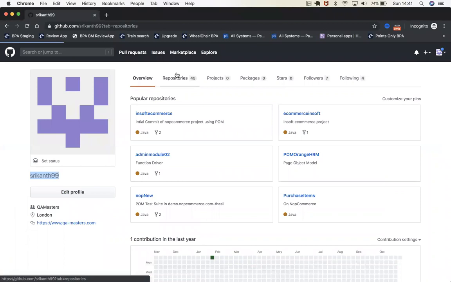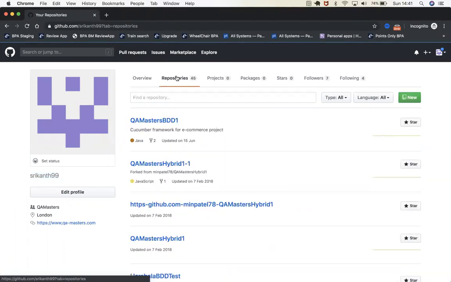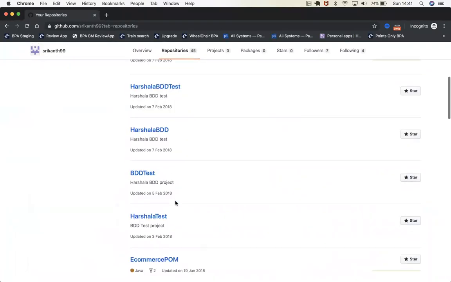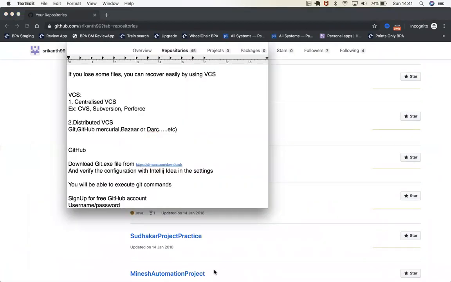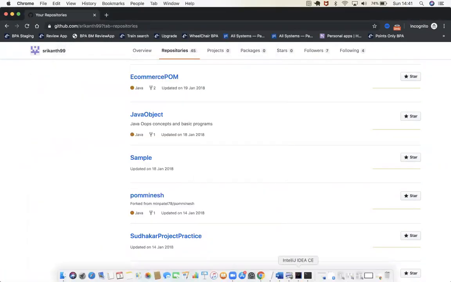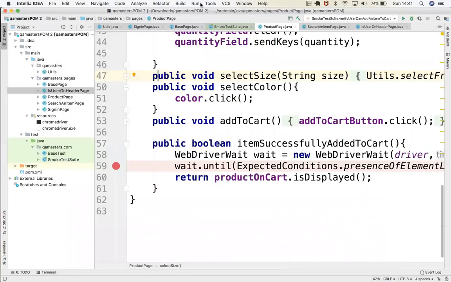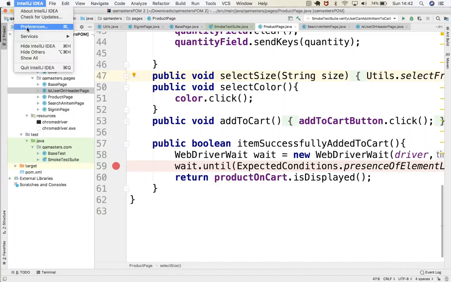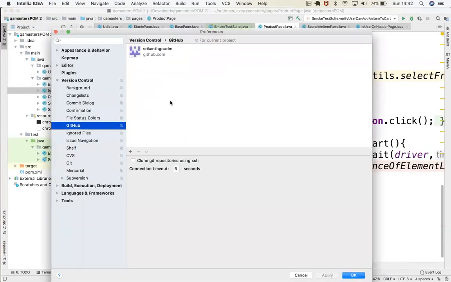In the repository, let's see how to share this project. Now you created a link. How did you create it? By adding your GitHub account.